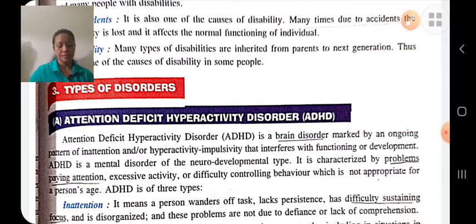And impulsivity means making hasty actions that occur in the movement, doing activity without thinking.